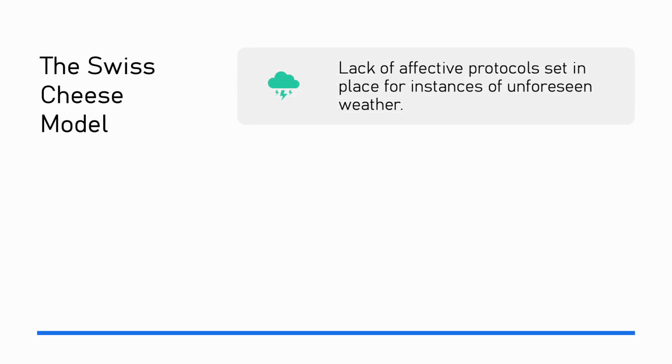Now, the first layer to be penetrated was protocols, as there were no proper protocols to follow in the instance of an unexpected storm. So there was no guidance from upper management or the leaders of the company on a united front of what we should do if there is weather on your route.